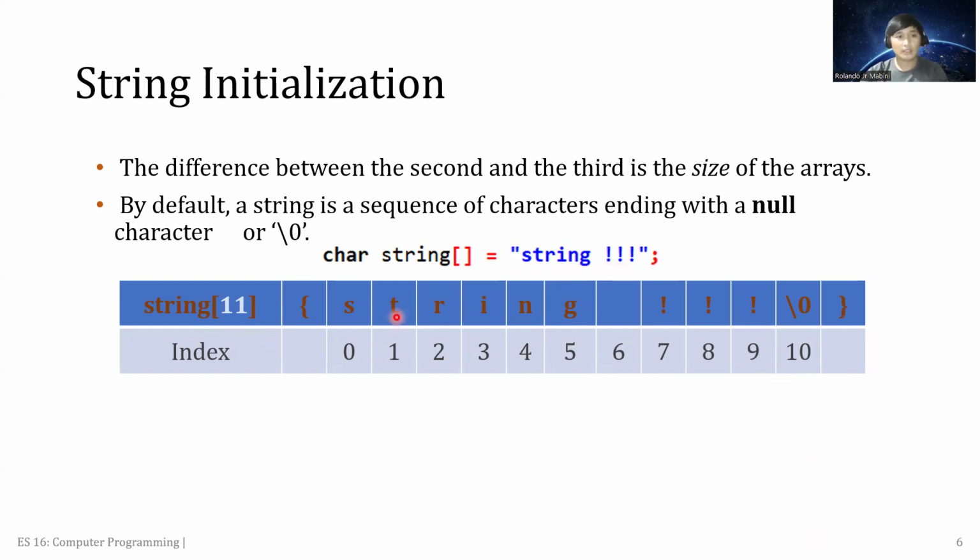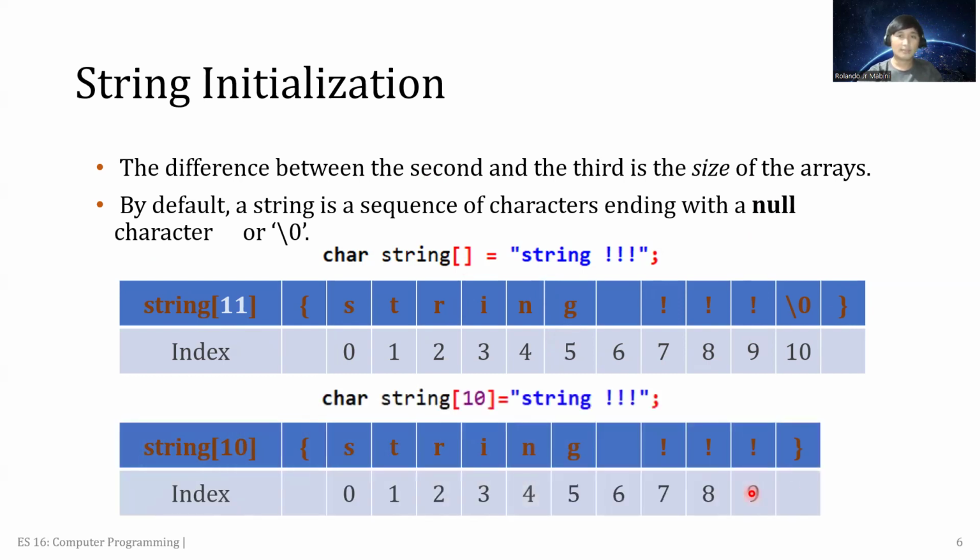Now, if we place this word string 11, the program will read up to the 11th character. So for this example, the string up to 11. So the 11th one will be the null character or the \0. That means it stopped there. Now the program will stop there or recognize up to that portion only.